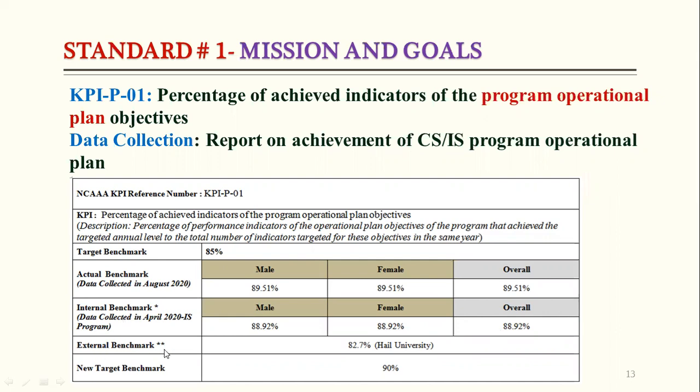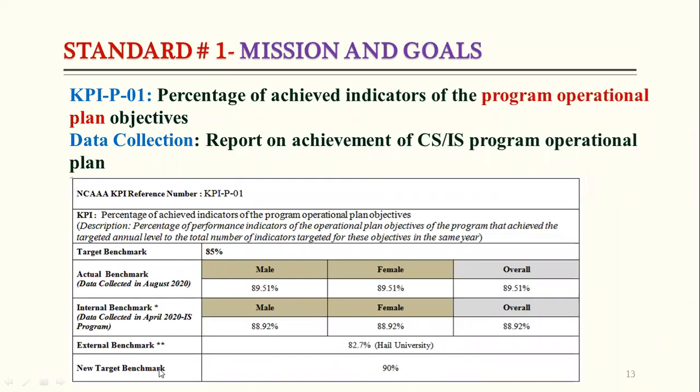For the external benchmark, for standard one, this KPI number 1, we have used Hail University as an external benchmark. You can see here our target was 85%, but our actual is 89.51%. So it means we have achieved the target.